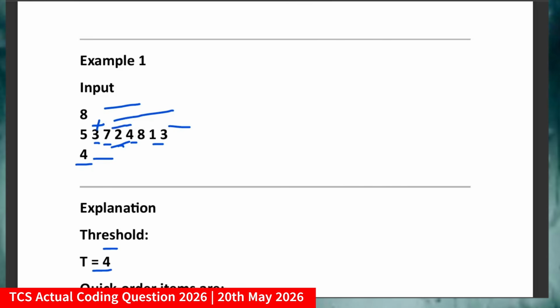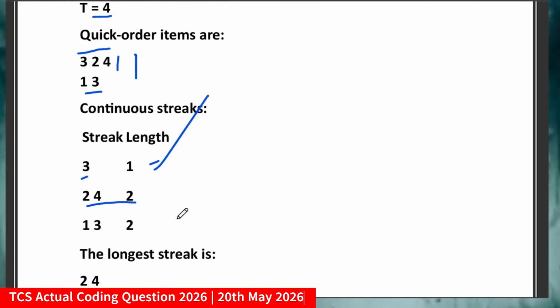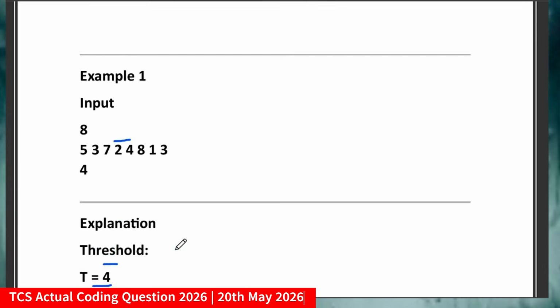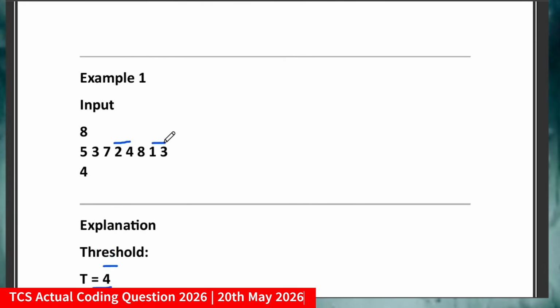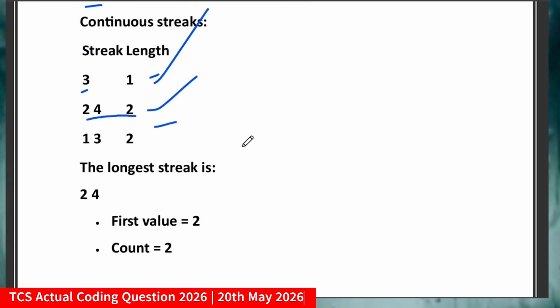Isn't it? I think it might get entangled. So what I'm actually trying to do here is: in the first range you will get 3, in the second range you will get 2, 4. So these are the quick order items, so that's what I'm writing here, and the streak length for this is 2, and for 1, 3 — why 1, 3? 1, 3 is also a quick order item because the value 3 is less than 4, which is our threshold value, and 1 is also less than 4, which is also our threshold value, and accordingly I am printing those values.